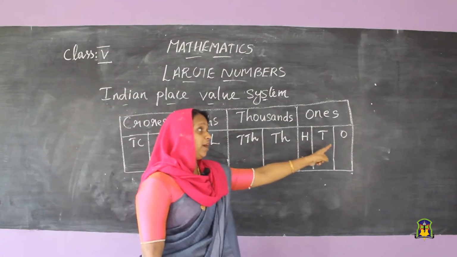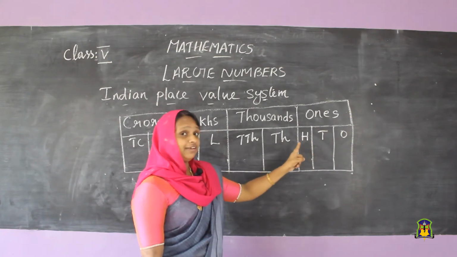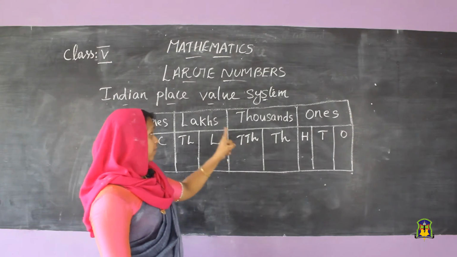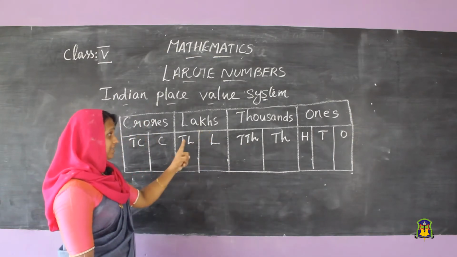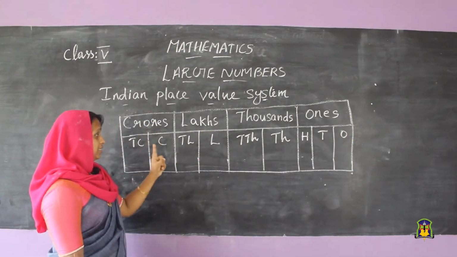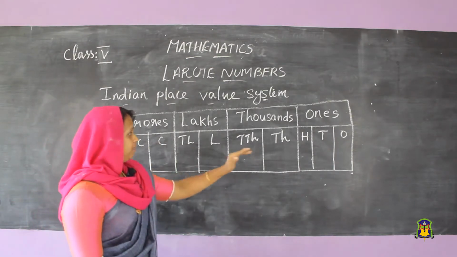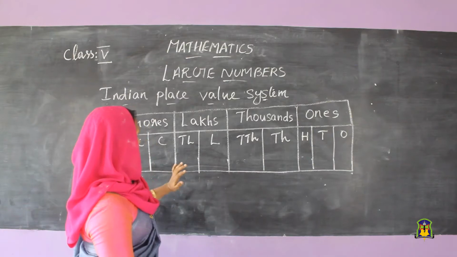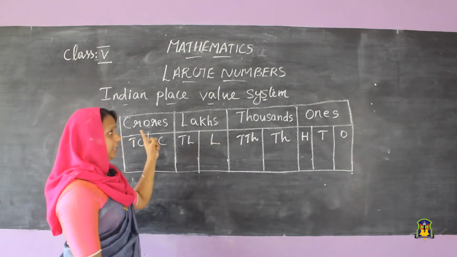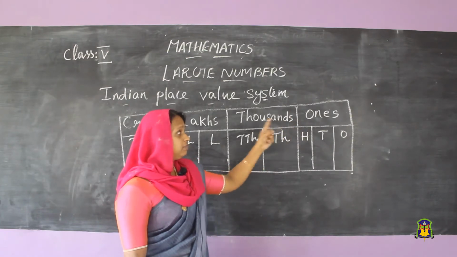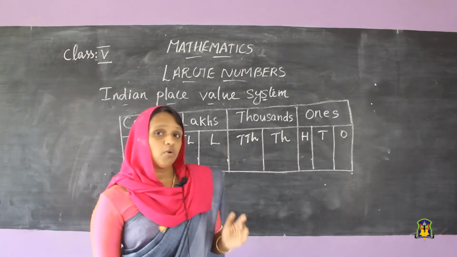The ones period is divided into ones, tens and hundreds; the thousand period has thousands and ten thousands; then lakhs and ten lakhs; then crores and ten crores. So 9 places and 4 periods are there, and we want to separate these periods with commas.